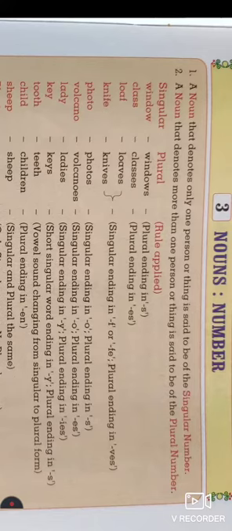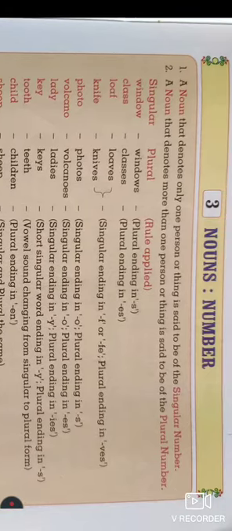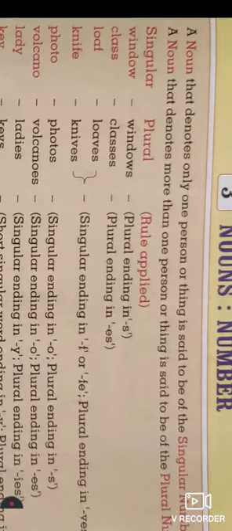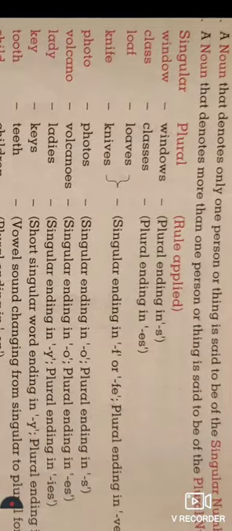The first is window. Window is a single window, and when it is turned into the plural form, we add s as a suffix to make window into windows, so it becomes plural. Next is class.